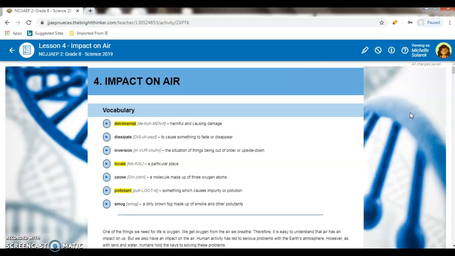So the first answer to your first question, what is harmful and causing damage? It's detrimental. So that is the first answer to your first question. Write that down. Second answer to your second question is a particular place. It's called local. And then the third answer to your third question is what is something which causes impurity or pollution? That's a pollutant.